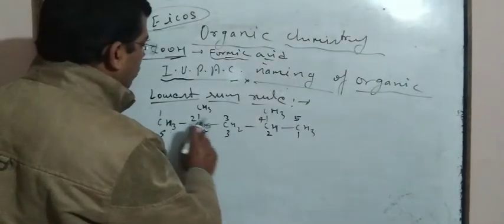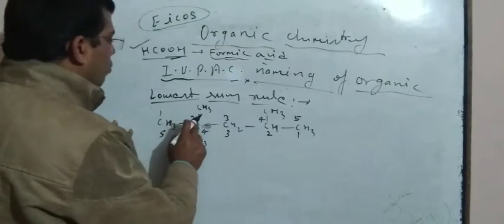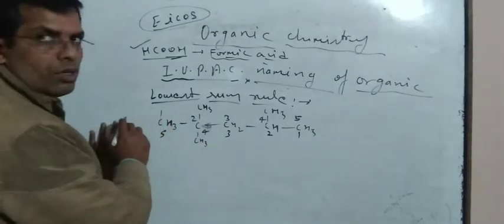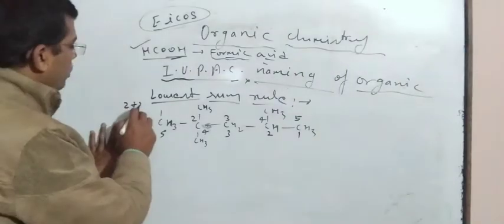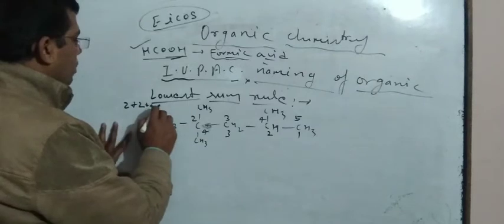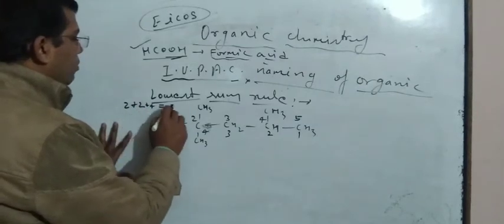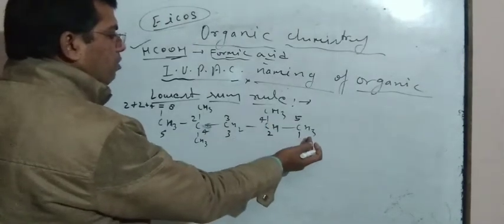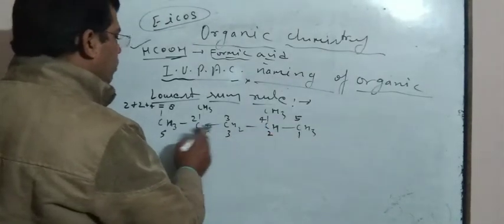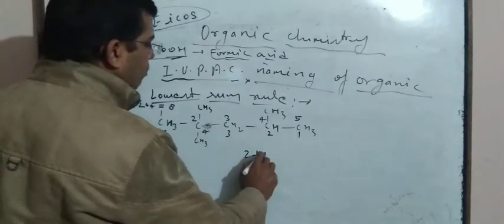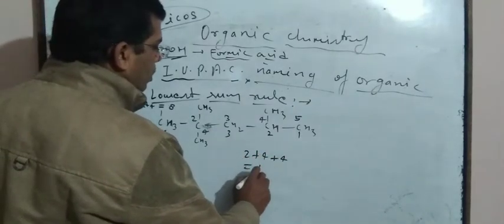If counting starts from this side, at position 2 two CH3 groups are present, so it is 2 plus 2, and this one is 4, so 4 plus 4. The sum of locants is 8 in this side, 1, 2, 3, 4, 5. And if counting starts from this side, 1, 2, 3, 4, the locant is 2 and here 2 times 4 plus 4, so it is 10.